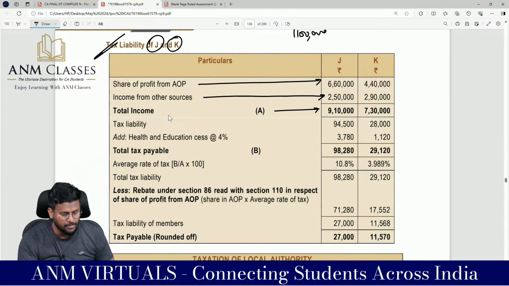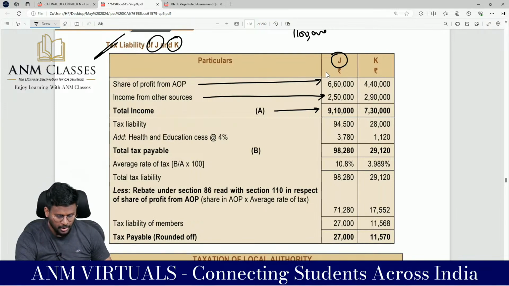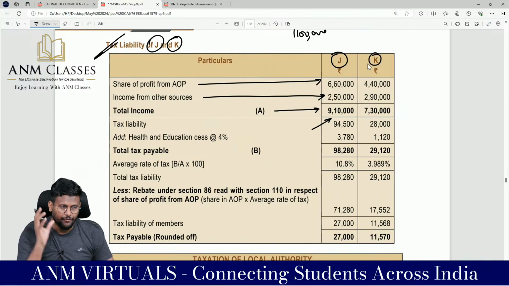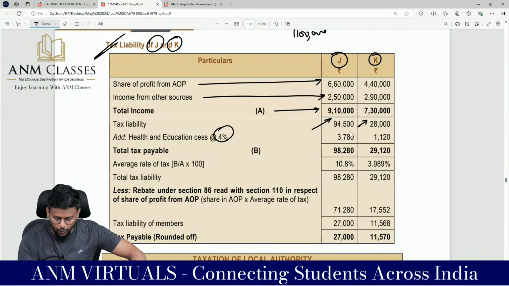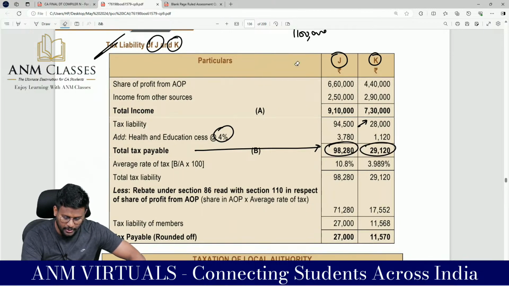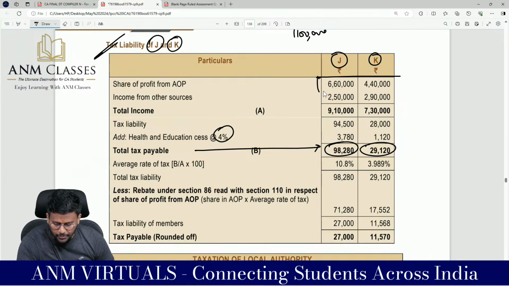So the total income comes to 9 lakh 10,000 and 7 lakh 30,000. There we calculate the tax liability. J has opted out of the default tax regime, so the normal tax regime applies: up to 2.5 lakh, 2.5 lakh to 5 lakh, 5 lakh to 9 lakh 10,000. The total tax payable comes to 94,500. Whereas K is going through the default tax regime: up to 3 lakh nil, 3 lakh to 6 lakh, 6 lakh to 7 lakh 30,000, and tax payable comes to 28,000. Add health and education cess at 4%, and the total tax payable is 98,280 and 29,120.